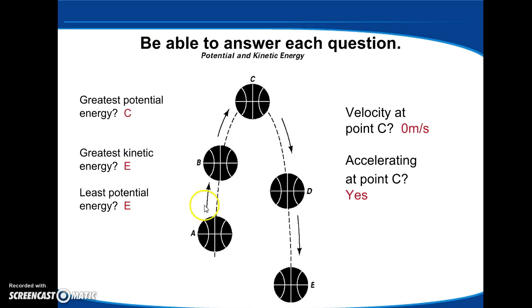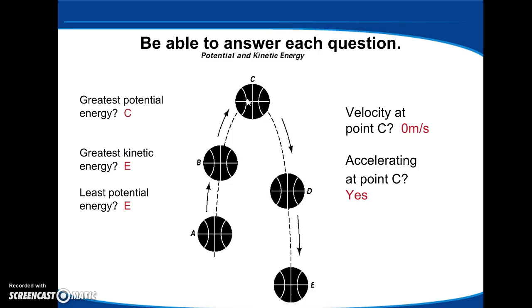So you will see that the greatest potential energy is here, because this is when it's going to stop moving, just about before when it stops moving. The greatest kinetic energy is when it's moving the most. The least potential energy is down here, where it's moving the most because the gravity is working on it. So the least potential is going to be where there's the greatest kinetic. And then the greatest potential energy is up here at C, because it's not going to move.